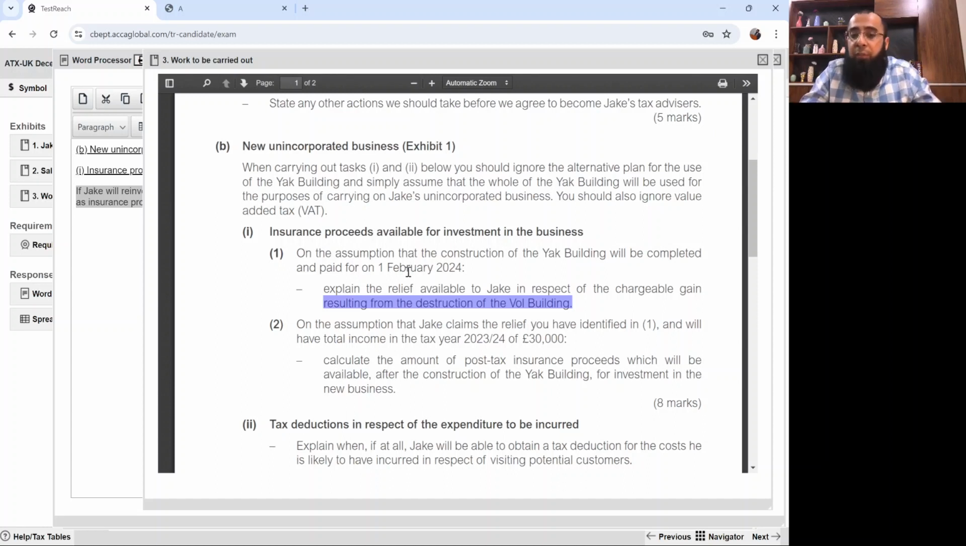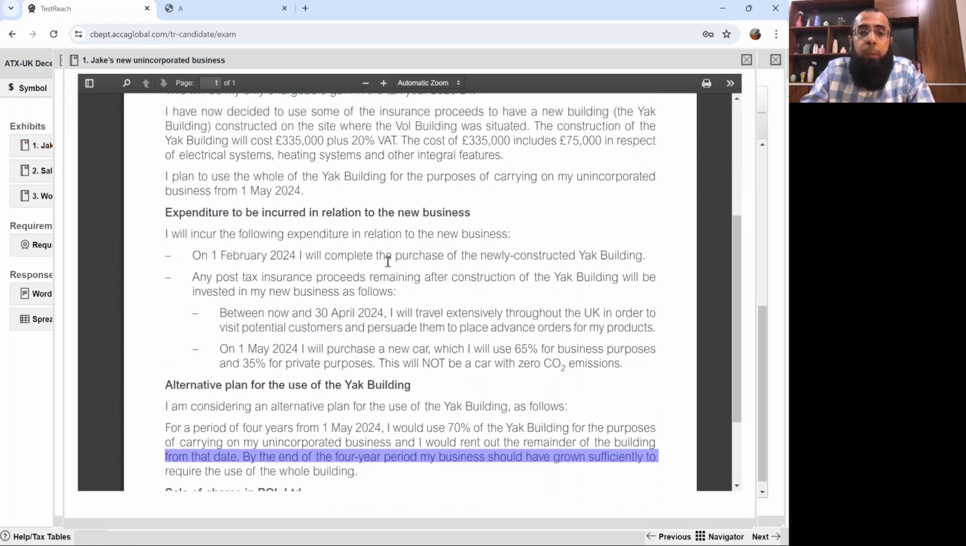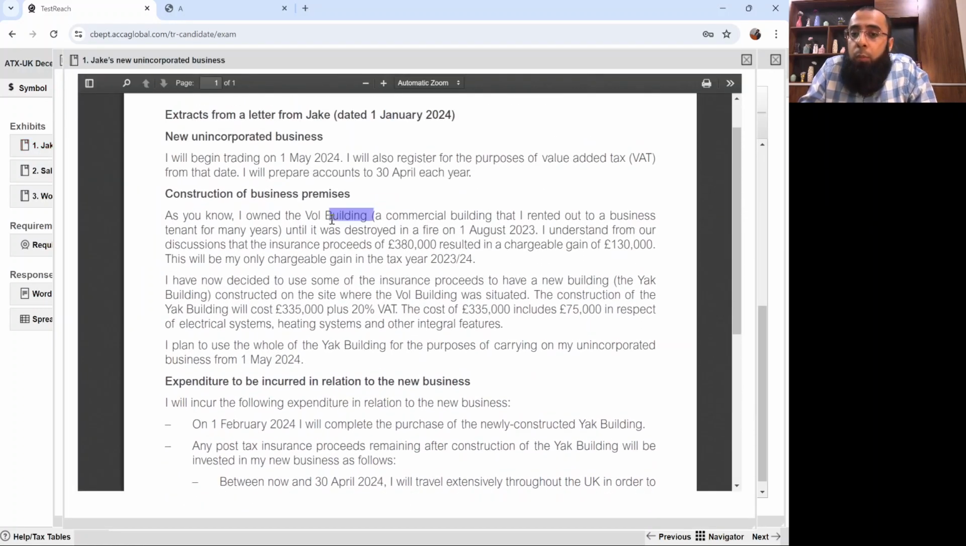There's no specific format. On the assumption that the construction of the yak building will be completed and paid for on 1st February 2024, explain the relief available to Jake in respect of chargeable gain. So the relief is that the gain on the wall building arising due to insurance proceeds can be deferred. If you remember, I own the wall building. It was destroyed by fire. I understand from the discussion that the insurance proceeds of 380,000 resulted in a gain of 130,000. Now he's using the insurance proceeds to have a new building, the yak building, constructed on the site. So his gain will get deferred.